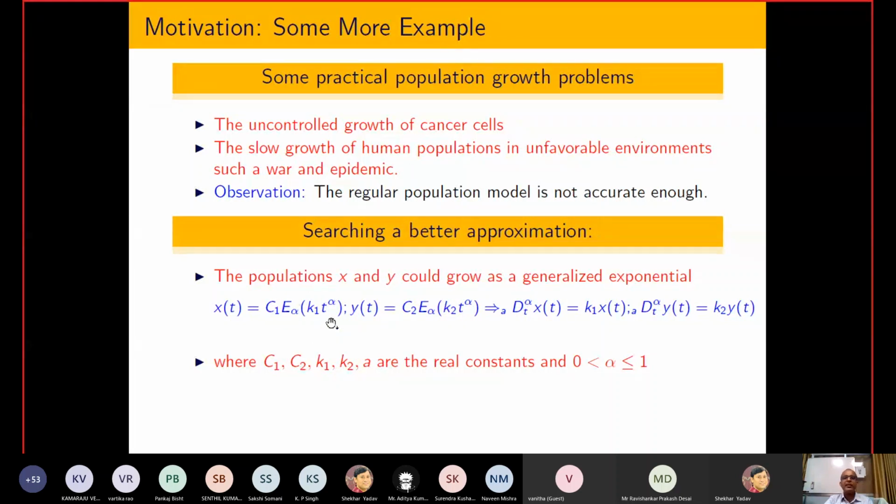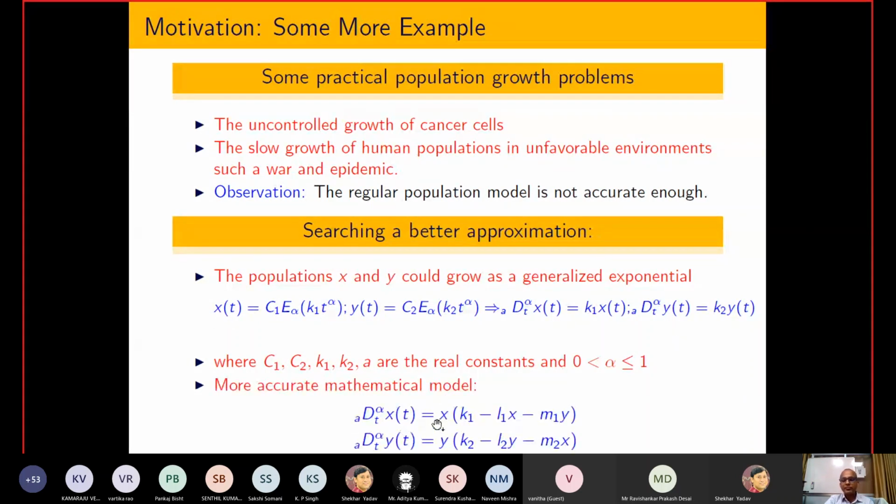So for the time being, you can just assume that in some special situation this function looks like the exponential function. And if you take the fractional derivative on both sides, then this kind of dynamics comes into the picture. Due to that reason, people are saying that if we have some kind of unfavorable situation, the integer order model is not the correct one. We have to go for a better, more correct model, that is the fractional order model. So that is another motivation for the modeling.